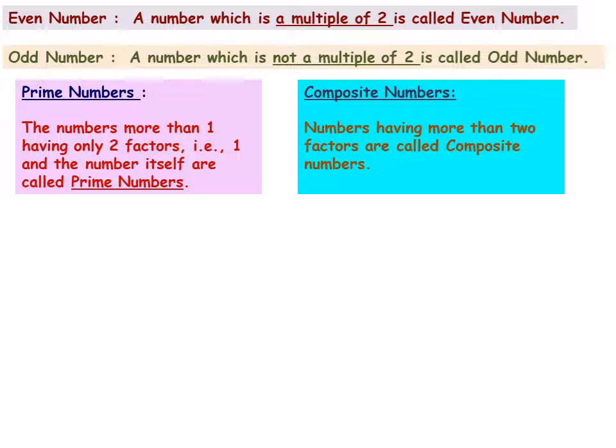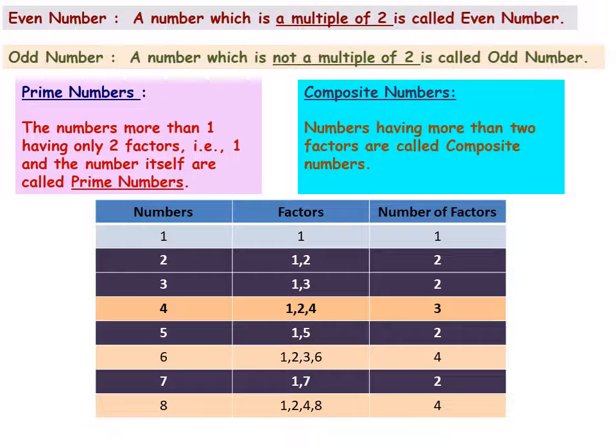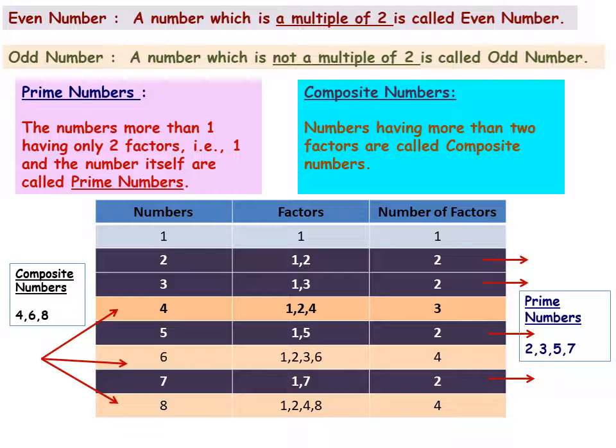So let's make a table and list our numbers, factors and number of factors. So 1 has only one factor, 2 has 2 factors, 3 has 2 factors, 4 has 3 factors, 5 has 2 factors, 6 has 4 factors, 7 has 2 factors and 8 has 4 factors. So the numbers 2, 3, 5, 7 have only 1 and the number itself as factors. Such numbers are called prime numbers. And other numbers like 4, 6, 8 are called composite numbers.